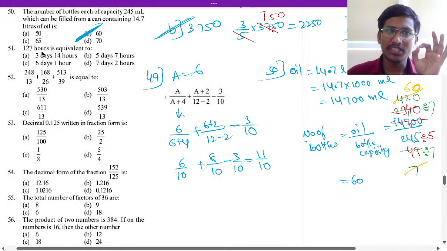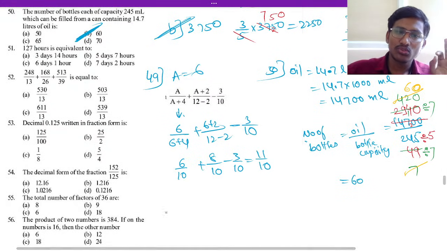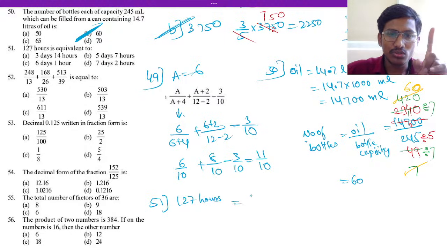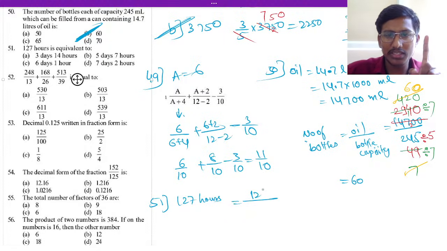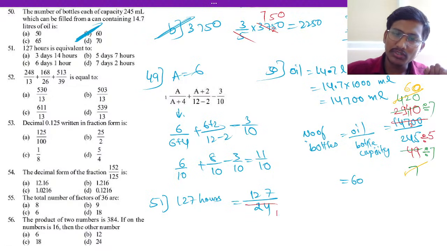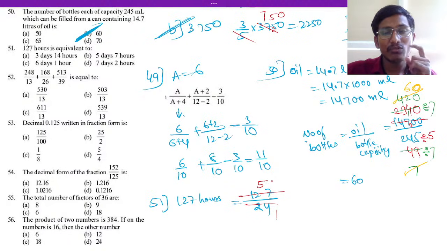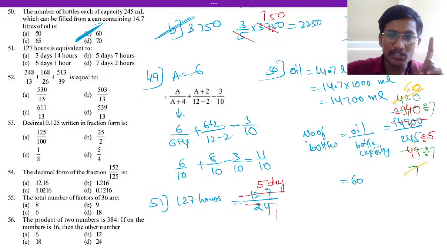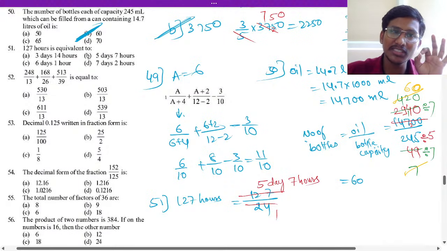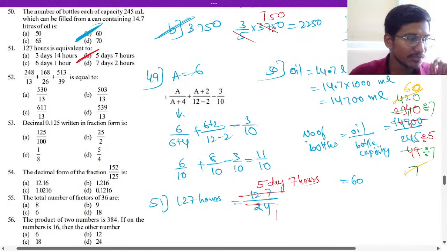So what is 127 hours equivalent to? 51st question, 127 hours. 1 day means 24 hours, so divide with 24. So 127 divided by 24. Let us do it. 24 ones are 24. 24 5s are how much? That will be 120. So 5 days, and 120 means 7 hours remaining. 5 days, 7 hours will be the answer. Option B is the answer for 51.